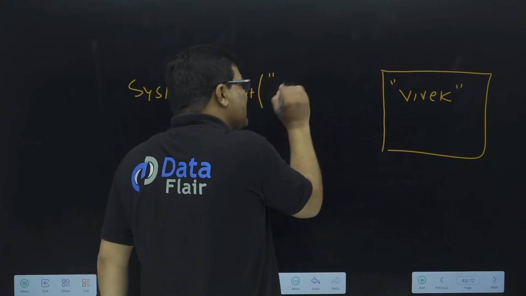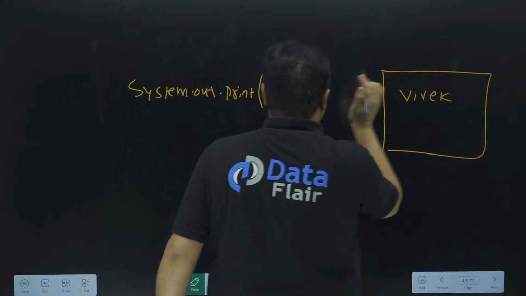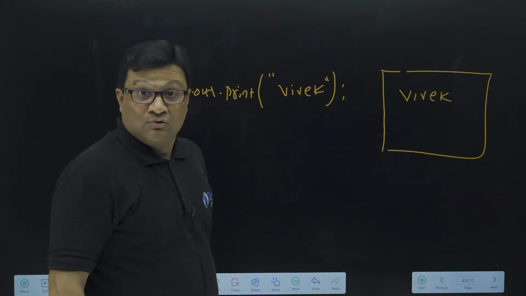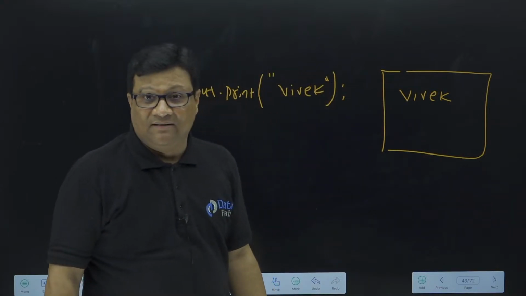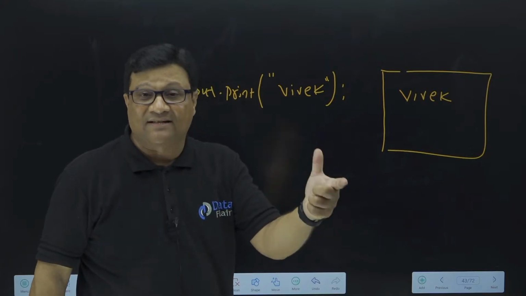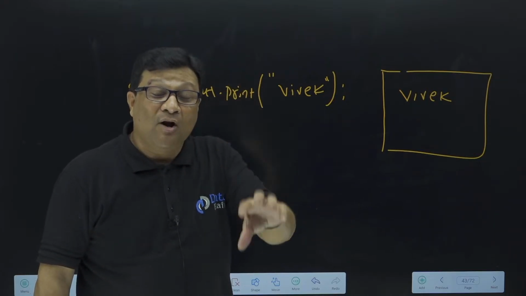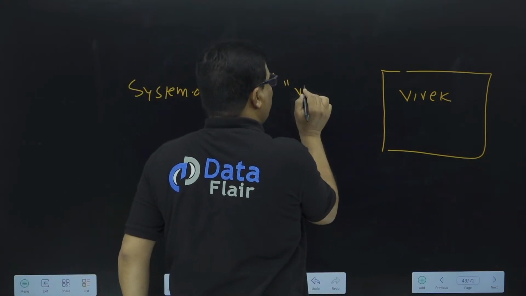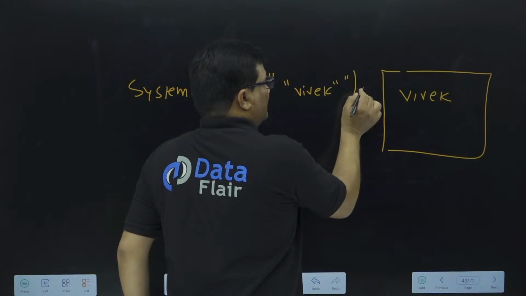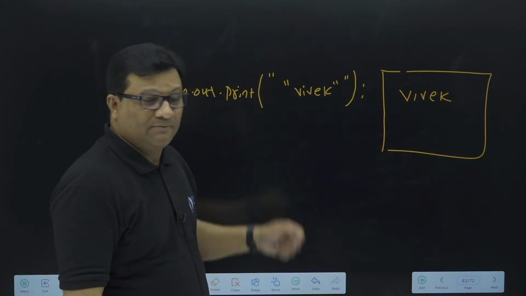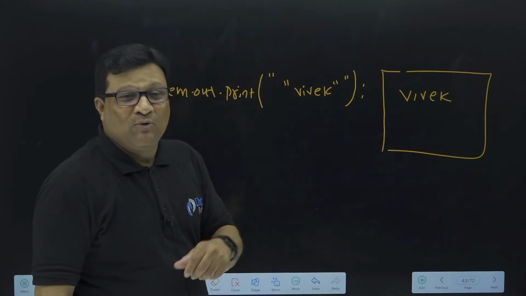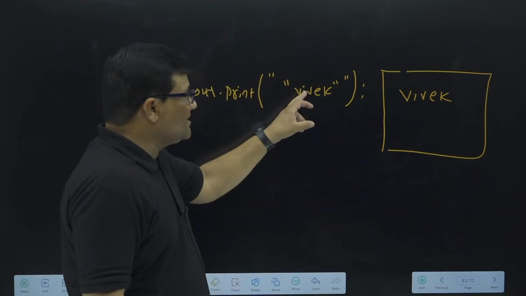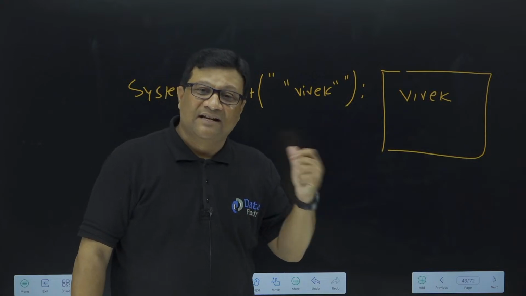So this double quote is a syntax. Once I use this double quote, if I write double quote, Vivek, double quote, this double quote will not appear on the output screen. This is the syntax we need to follow to print any string. But if I want double quotes on my output screen, sir, use double quote inside double quote, Vivek, double quote. If you use this statement, this is an error. Why is it an error? Because as per the rule, you have to use double quotes only one time, and here I use double quote twice. So your program says it's a syntax error.